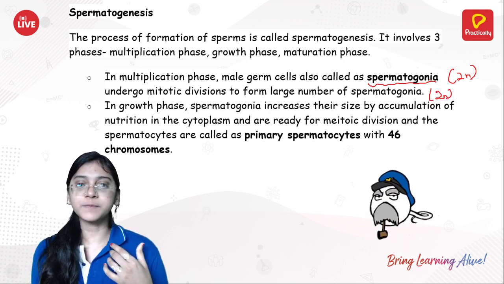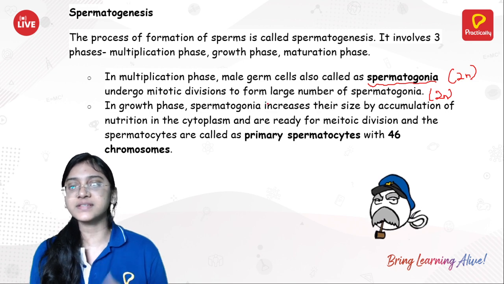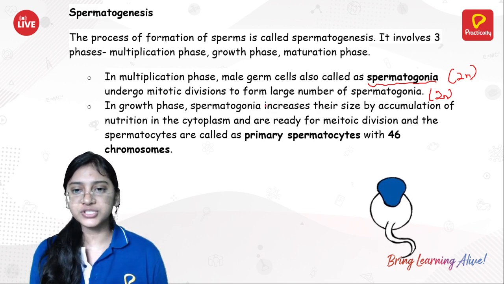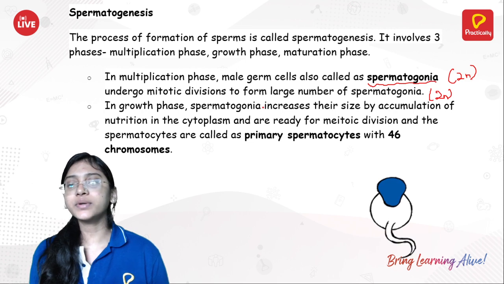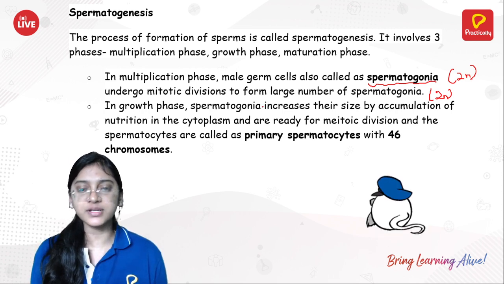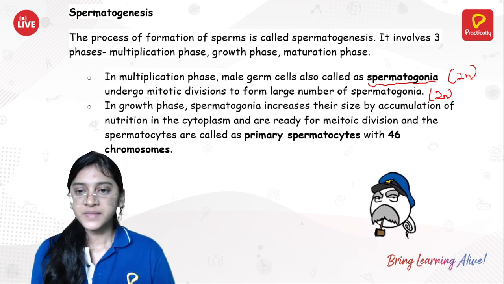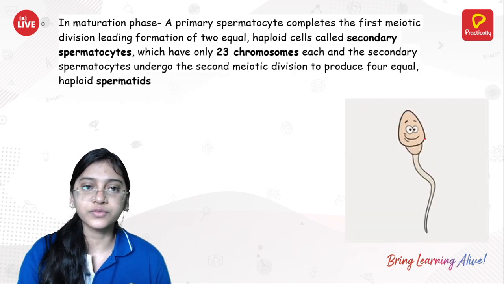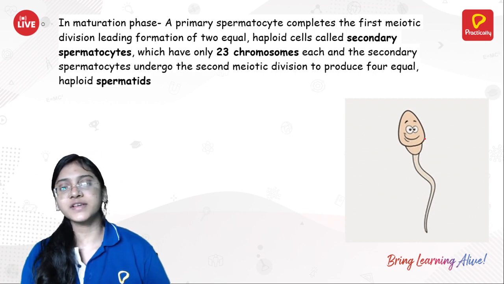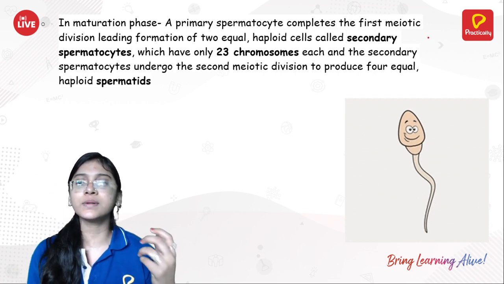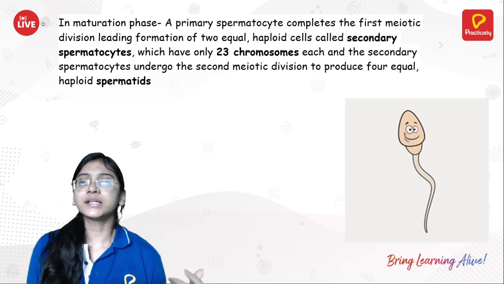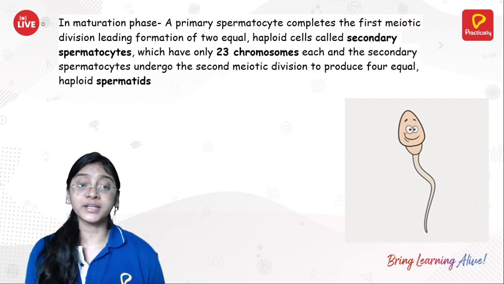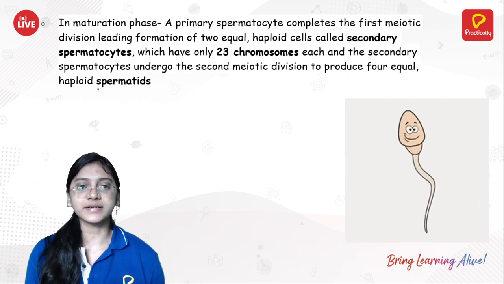Now these spermatogonia will increase their size to accumulate nutrition and cytoplasm, getting ready for meiotic cell division, and the primary spermatocyte will be produced. It is going to have 46 chromosomes once again, right? So this is the growth phase, and then in the maturation phase the primary spermatocytes will undergo meiosis 1 and meiosis 2 finally to produce spermatids.